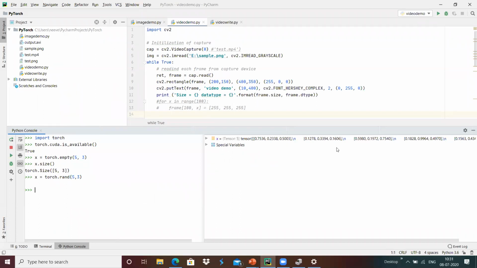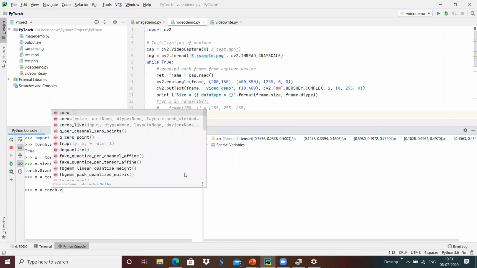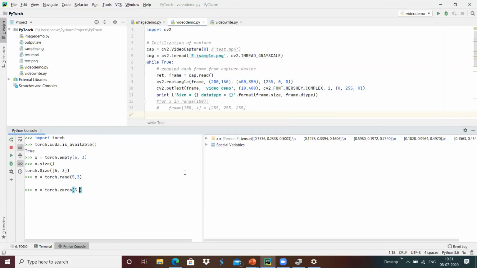And if we want to create a tensor with all values of zeros, then we can use zeros of 5 comma 3, and all the values will be initialized to 0.